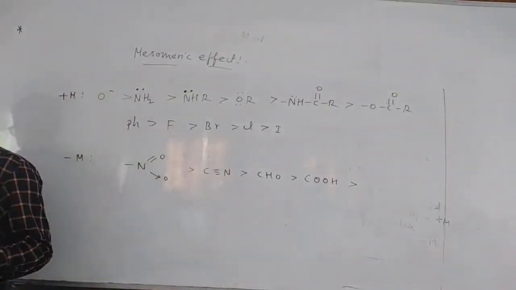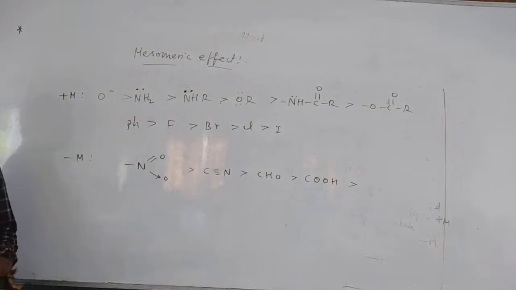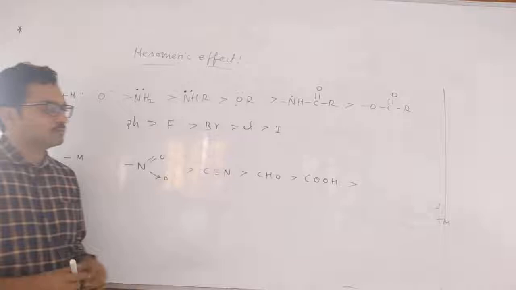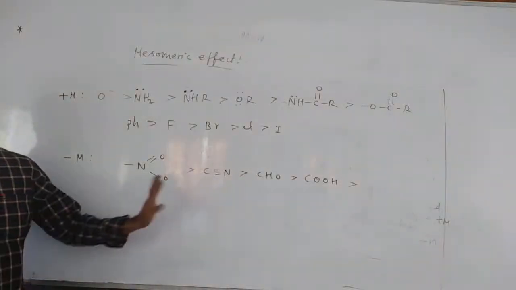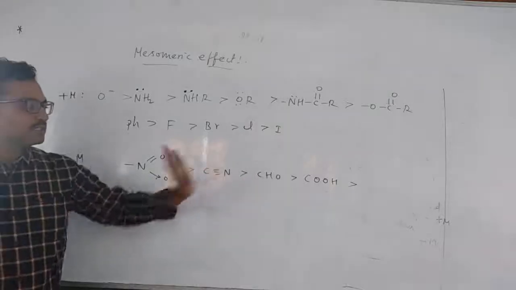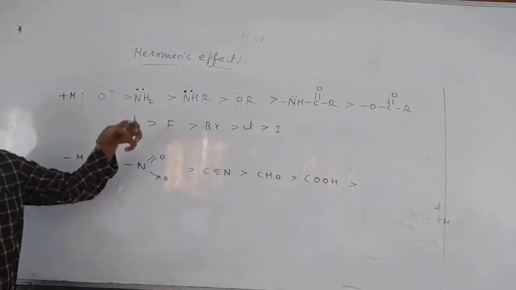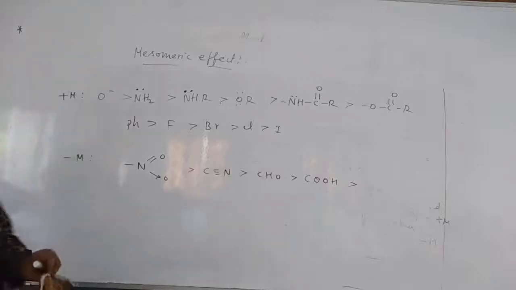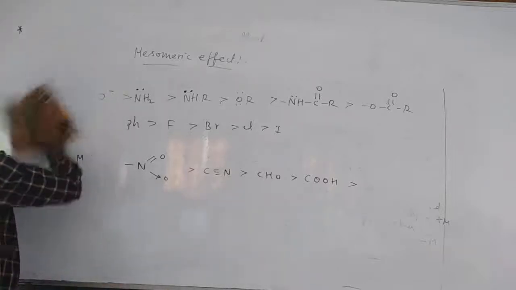NO2, CN, CHO. What else is withdrawing? Ketone group also. Mainly these things you remember. So whenever these groups are attached to the benzene ring, they will withdraw the electrons from the conjugated system. Plus M and minus M effect. So based on this, we will see some examples.